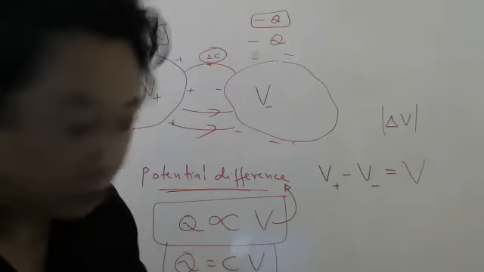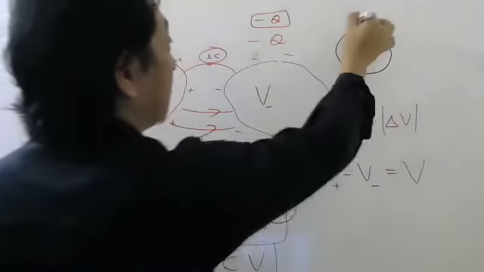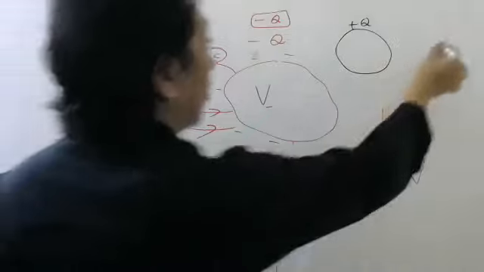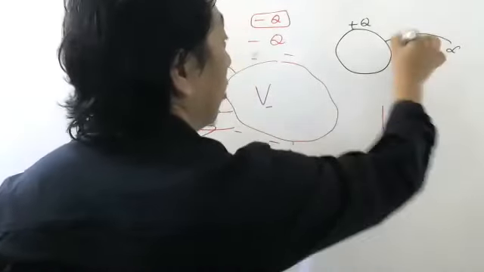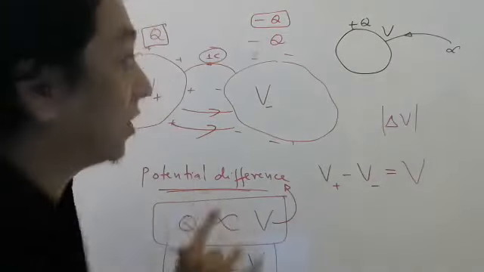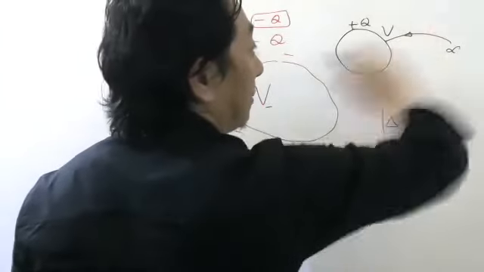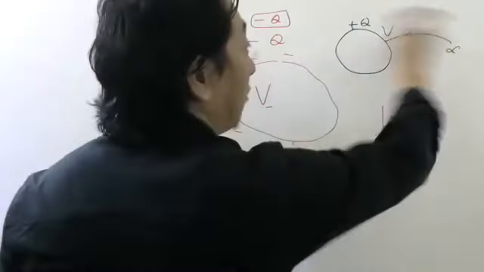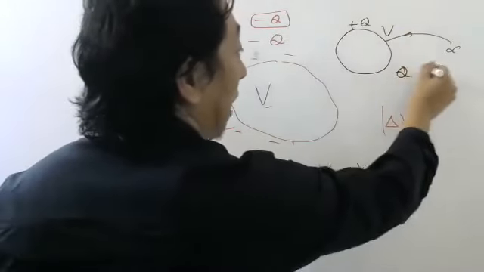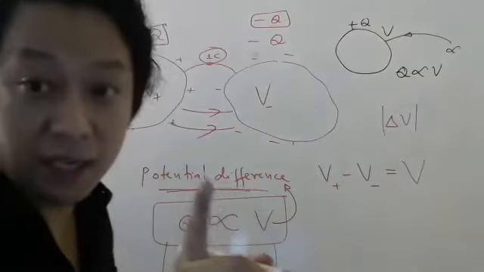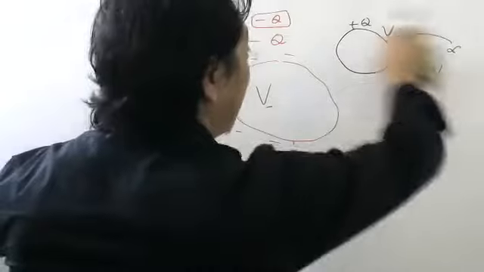But again, let me try to make one concept clear. Before, when there was a single conductor with plus Q charge, I told you I have to bring a unit charge from infinity to this point, and that is called potential. And I told you if this charge is more, this unit charge will feel more repulsion. So I will have to do more work, which means this potential will be more if this charge is more. So I wrote proportional. Correct? Okay. Now I'm saying I don't want from infinity to this conductor.